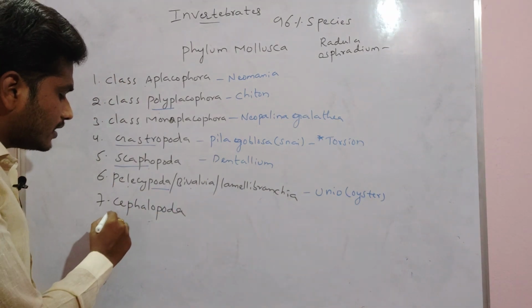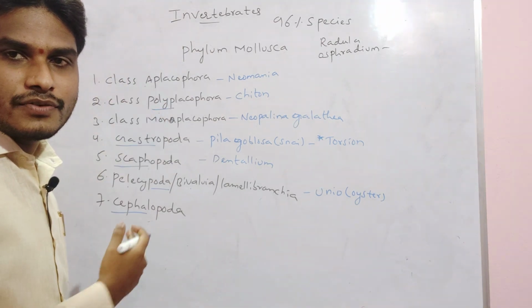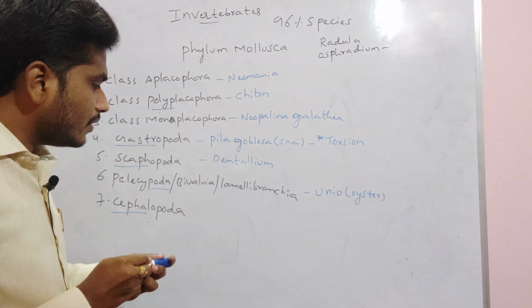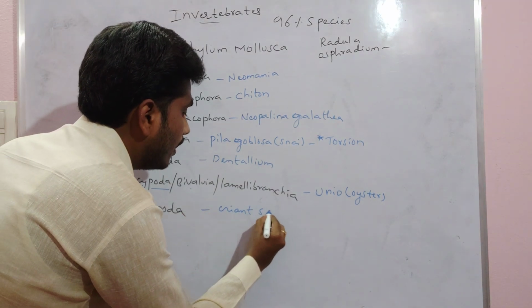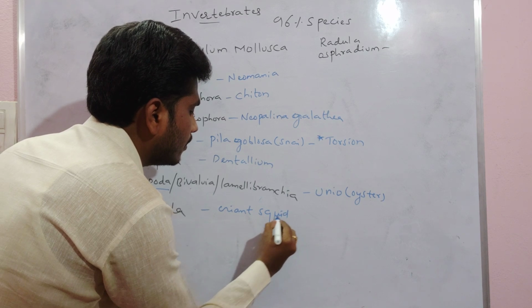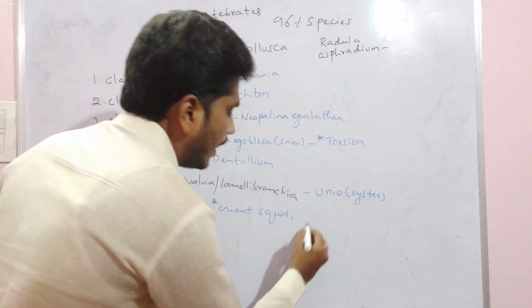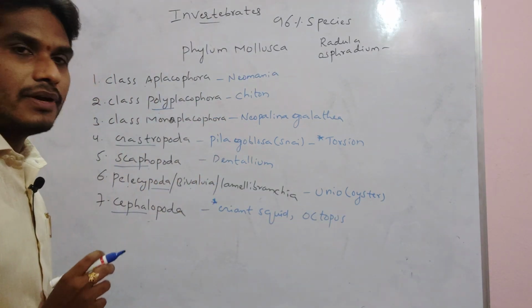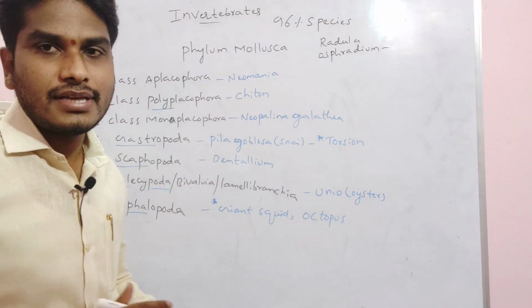Then Cephalopoda. Cephalo, what does it mean? Head region. The head region is turned into foot, hence we are calling it Cephalopoda. Cephalopoda examples mainly consist of giant squid, the largest invertebrate. Of all the invertebrates, the largest invertebrate is the giant squid. Then octopus, devilfish, are also examples of the Cephalopoda. This is about the classification of the phylum Mollusca, right?